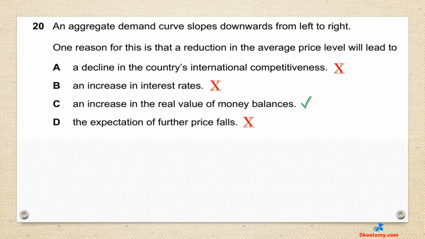A is wrong because a fall in price level will make exports cheaper and increase their price competitiveness. B is wrong because a fall in the price level would reduce demand for money as products are cheaper. Less demand for money for purchases will reduce interest rate but not increase it. D is wrong. A reduction in price level may not cause the expectation of further price falls.